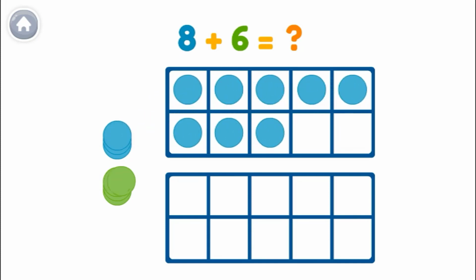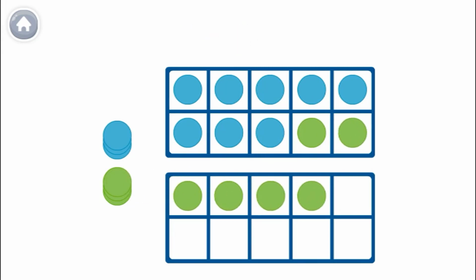And only 2 more can fit. We have 10 and 4 singles. 10 plus 4 is 14.